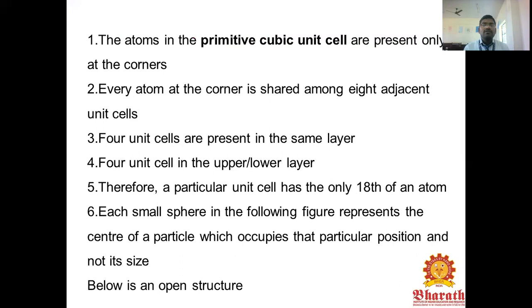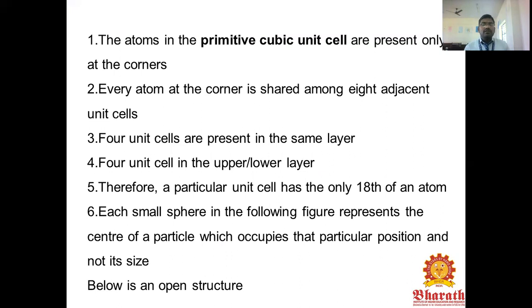The atoms of the primitive cubic cell are at the corners: 4 at the upper and 4 at the lower. In total we are getting 8 corners. Every atom at the corner is shared among the 8 adjacent unit cells. The 4 unit cells are present in the same layer and 4 unit cells in the upper and lower layer. Therefore, the particular unit cell has only one eighth of the atom present in this unit cell.